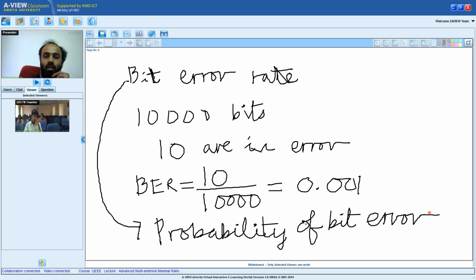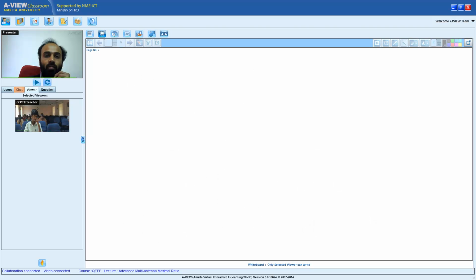The bit error rate is also the probability of bit error. Now, to introduce you to this concept of bit error rate, and to refresh some concepts, I'm going to first compute the bit error rate for a conventional digital communication system, that is an AWGN communication system. Then we are going to look at the bit error rate of a fading communication system. Is that okay?